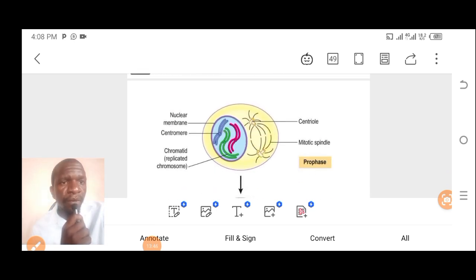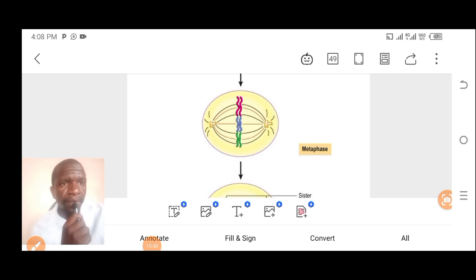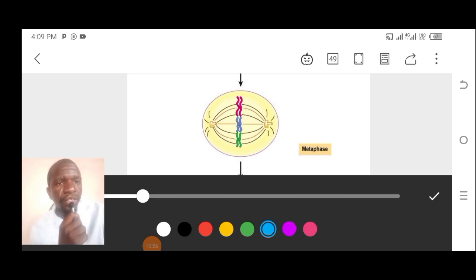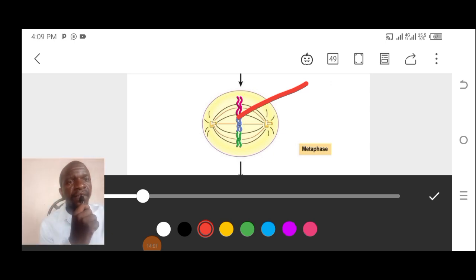The chromatids are going to be rearranged and aligned right at the center here. This is where the chromatids are now, right at the center of the mitotic spindle. And the nuclear envelope has now disappeared. There is no nucleus. The chromatids have been rearranged and aligned right at the center of the mitotic spindle.